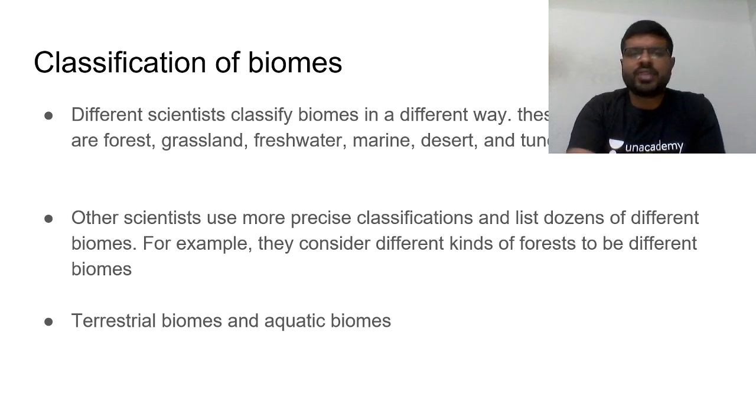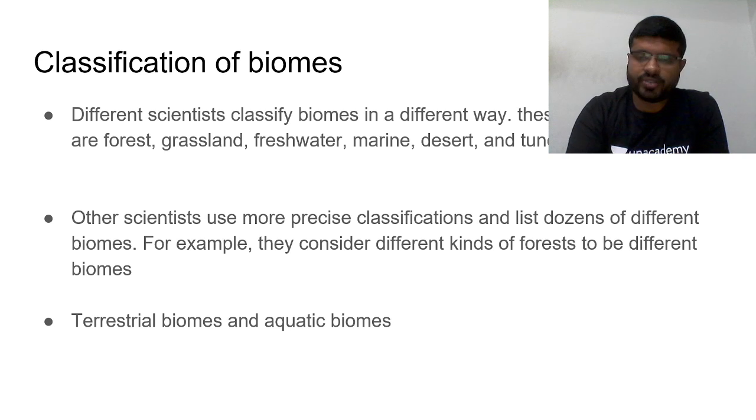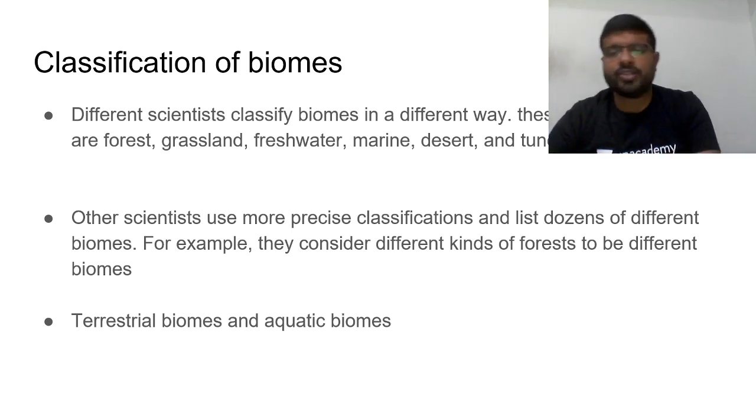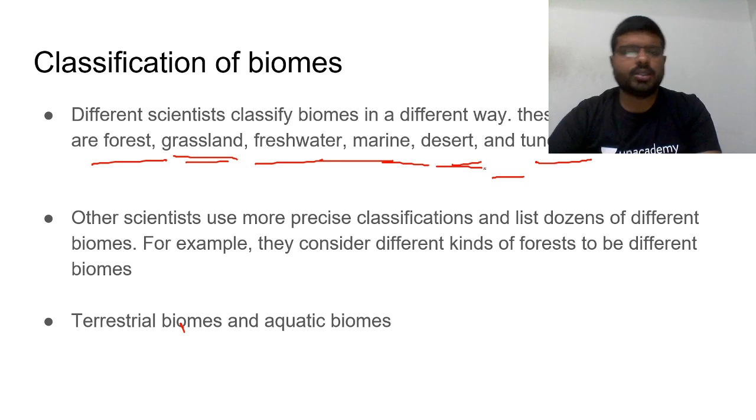Then classification of biomes. Different scientists classify biomes in different ways. They can identify as many different biomes as possible, but usually they identify tundra, desert, marine, forest, grassland, and freshwater.